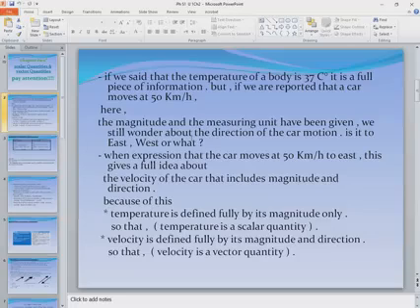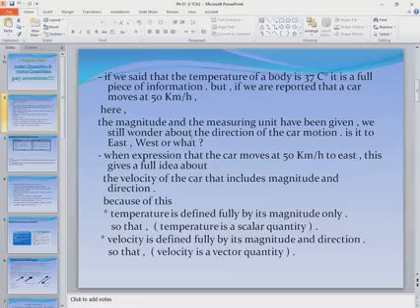If you add the direction to the speed, speed plus direction equals velocity. From here, the magnitude and the measuring unit have been given, 50 kilometers per hour. But we still wonder about the direction of the car motion.